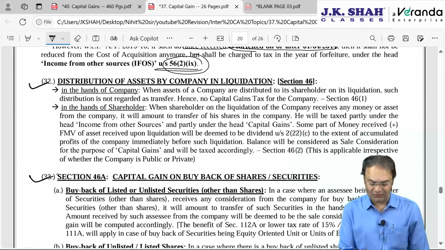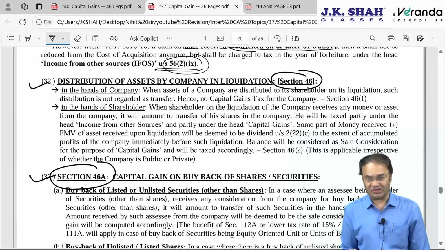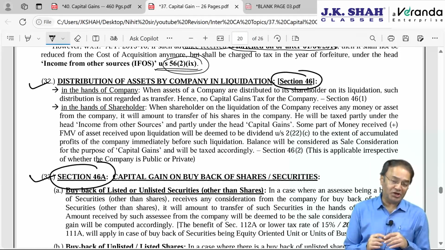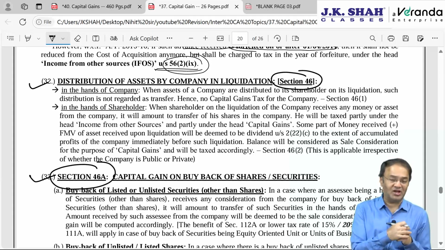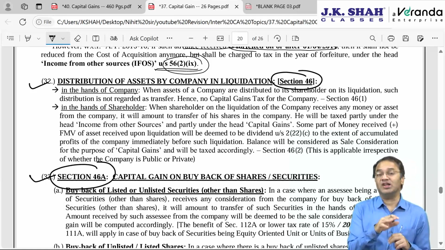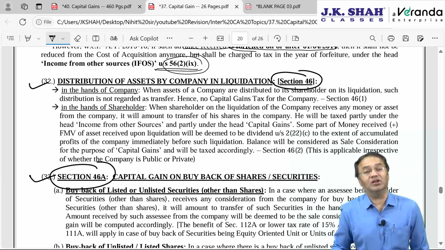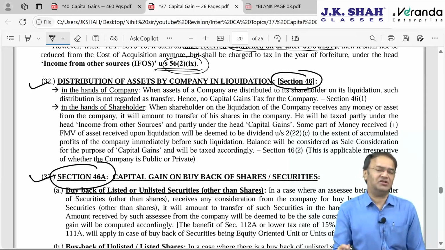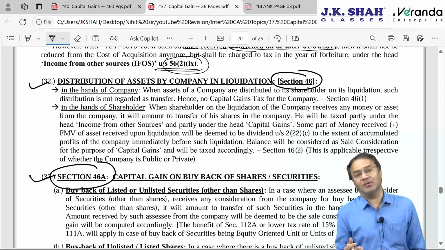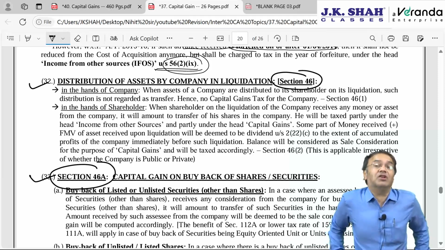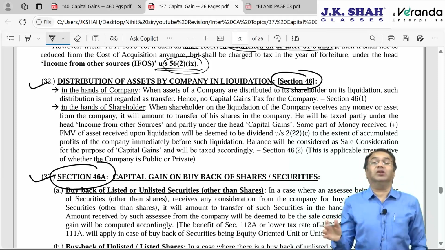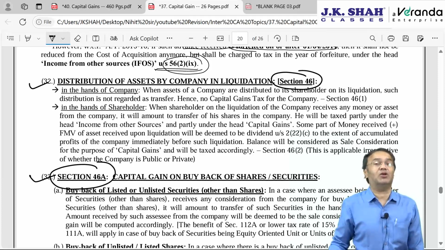Next is section 46 and 46A. Section 46 is company going into liquidation. You are the shareholder. Company transfers you some asset. Ideally, the liquidator of the company transfers you some assets and cancels your shares. Your shares will stand cancelled. In return, the liquidator of the company will either pay you some money or give you some asset. If an asset, say a laptop, is given to you, you are holding 100 shares, market value is 12,000 rupees. Rather than giving you 12,000 rupees, the liquidator gives you some laptop which is owned by the company, saying take this laptop as a full and final settlement of 100 shares.